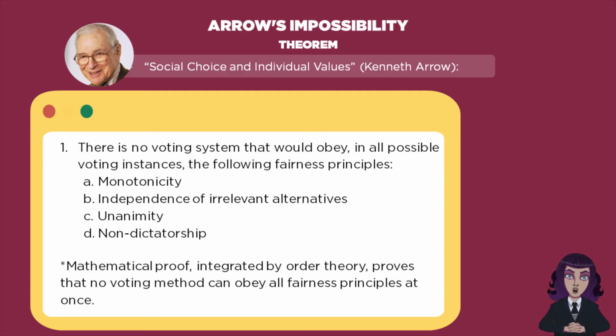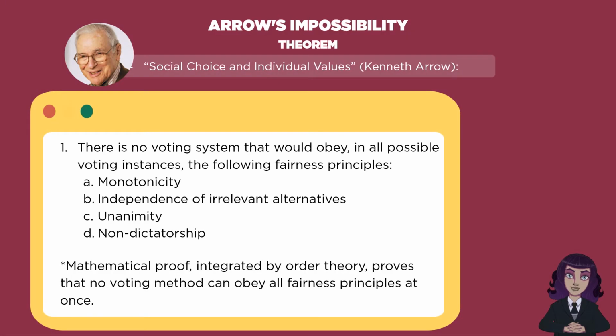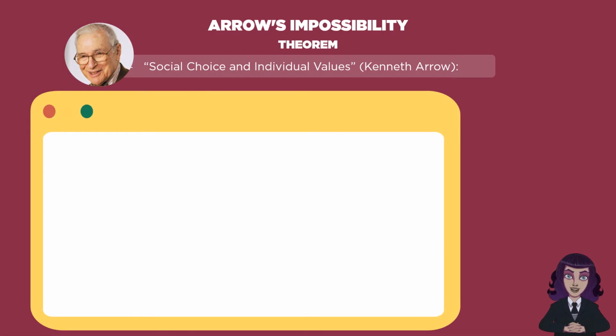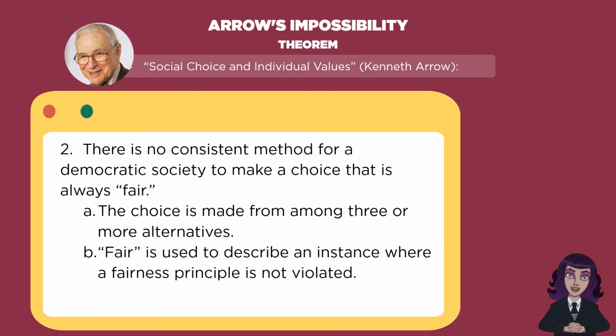This claim is further supported by mathematical proof as integrated by order theory. Second, there is no consistent method for a democratic society to make a choice that is always fair. The choice is made from among 3 or more alternatives, and fair in this context is used to describe an instance where a fairness principle is not violated.